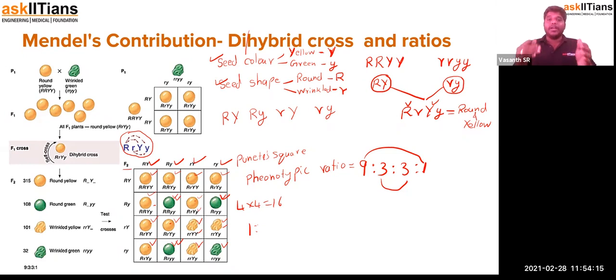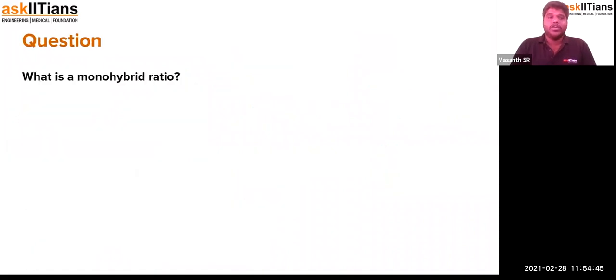And now this is Mendel's dihybrid cross. So we are going to study what we have learned from the monohybrid and dihybrid cross. He has framed actually 3 laws, which are called the laws of inheritance, which include the law of dominance, the law of independent assortment, and the law of segregation. These are the 3 different laws that he conceived from working out the monohybrid and dihybrid crosses, which we'll be seeing in the upcoming video. Now we'll have a few questions to discuss.